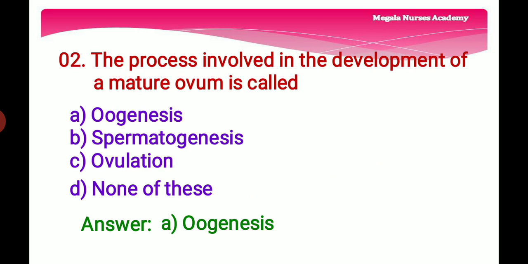Second question, the process involved in the development of a mature ovum is called. Ovum is an egg or a female reproductive cell. Option A is oogenesis, that is the production or development of an ovum, option B is spermatogenesis, that is the production or development of mature spermatozoa, option C is ovulation, that is the release of the mature egg from the ovary, and option D is none of these. The right answer is option A, oogenesis. The process involved in the development of a mature ovum is called option A, oogenesis.